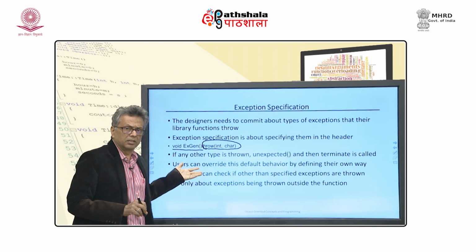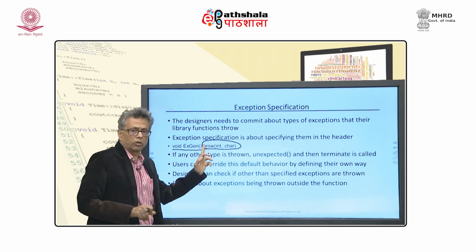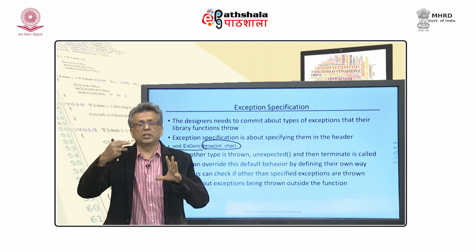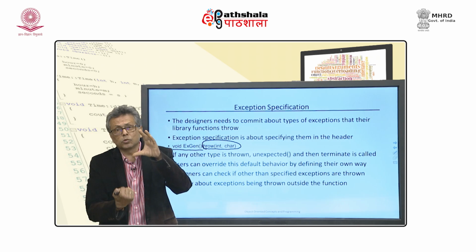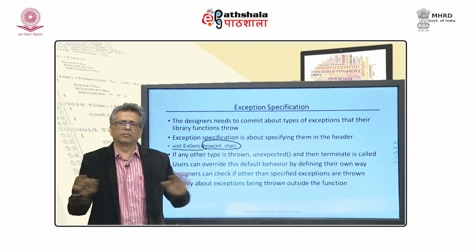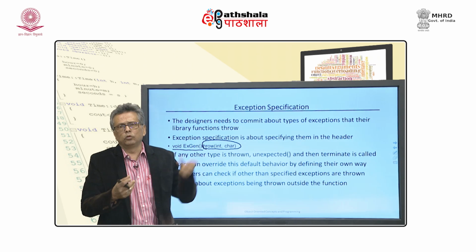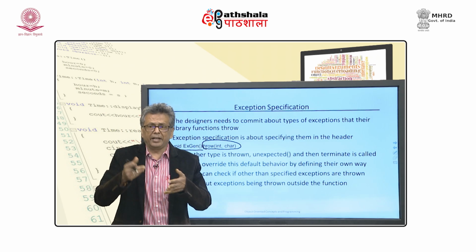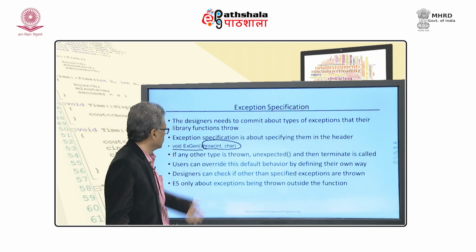And the user can override this default, and we will see how to override this. But one more very important thing is that when I say my function does not throw an exception, I mean the exception thrown out of this function. If an exception is thrown which I manage to handle myself, that is not it. I may throw some other exception and handle it myself, no problem. Whenever my function throws one out, this is the problem. Obviously, because I am going to use this library function, I need to bother. If I am the person who is writing it, or I generate some other exception and manage it, this has nothing to do with it.